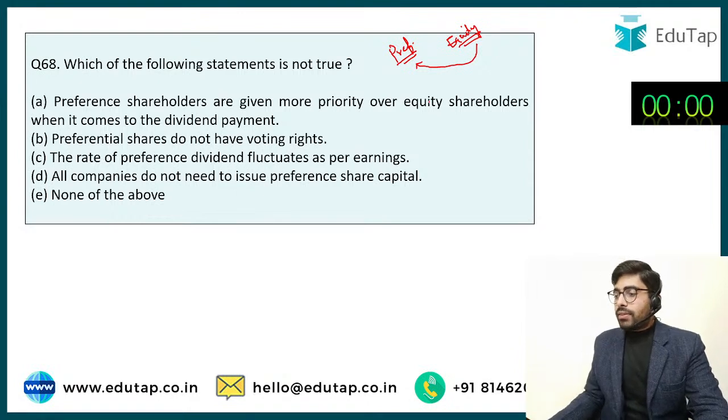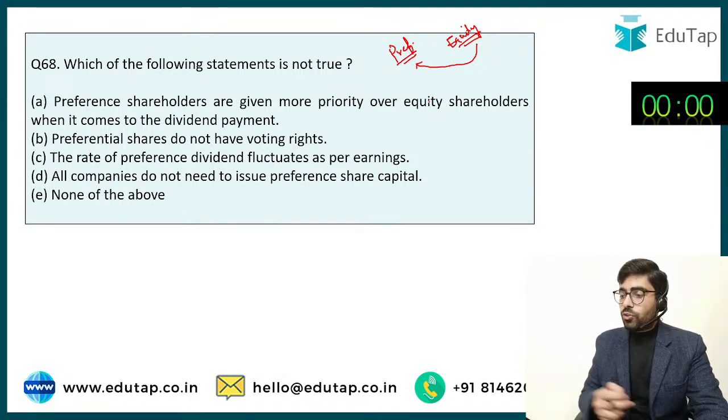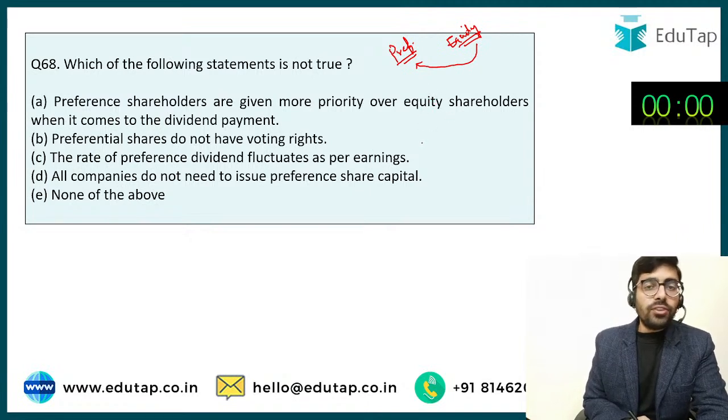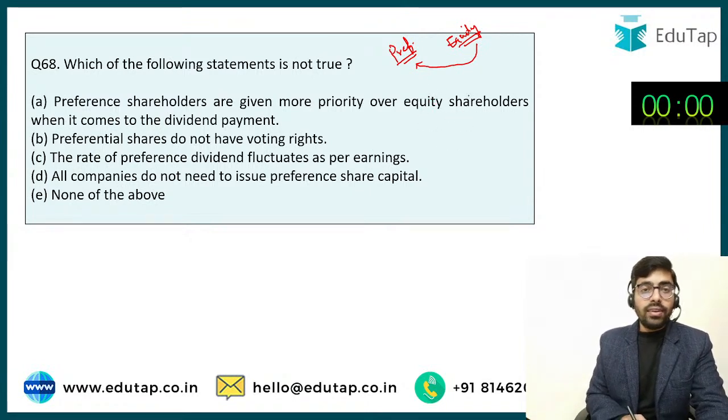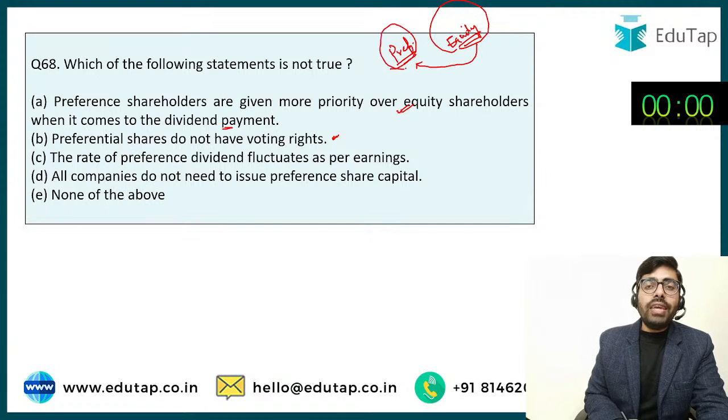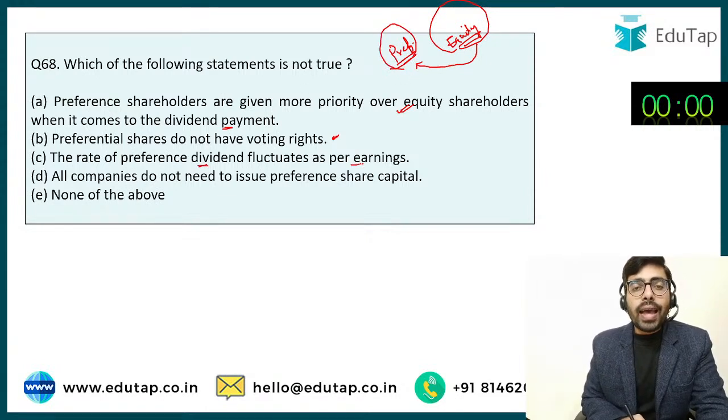So I'm getting the answer as option C from Anuradha, Sonia, Anshu, Suraksha, Anupama, Neeraj, Nakul, Anchit. All of you are saying option C should be the answer. So let's see if you are wrong or right. So preference shareholders are given more priority over equity shareholders. Yes, they are given at the time of dividend payment. They do not have voting rights. Equity, they have voting rights, but preference, they have very, very limited voting rights. The rate of preference dividend fluctuates as per the earnings.